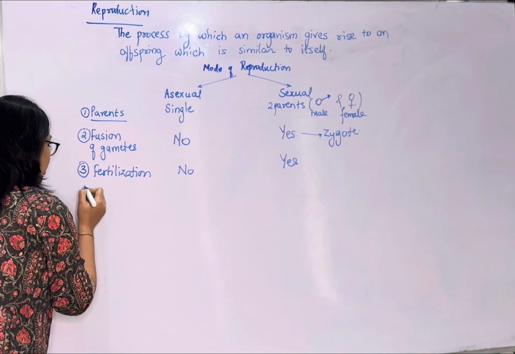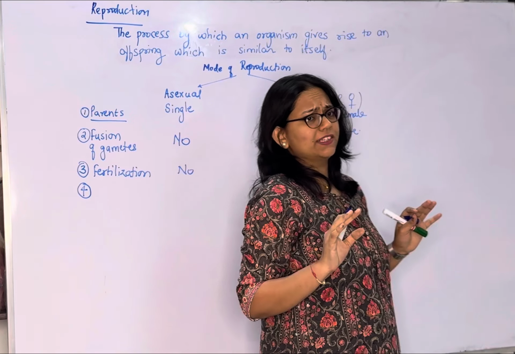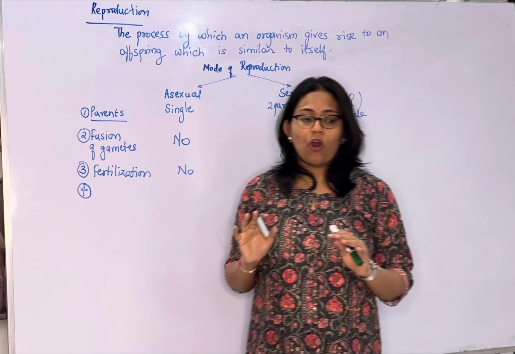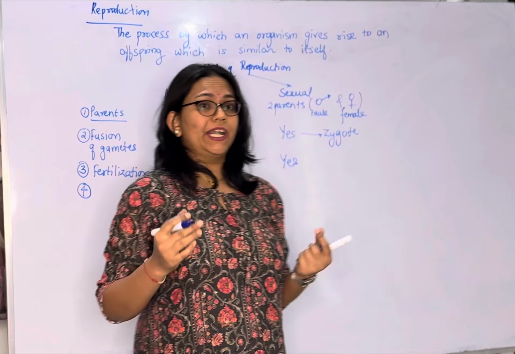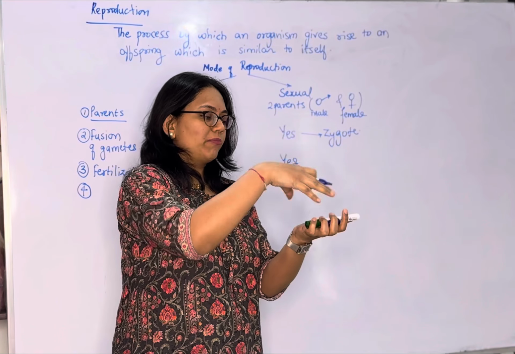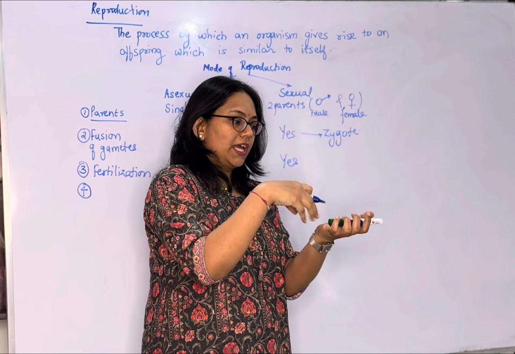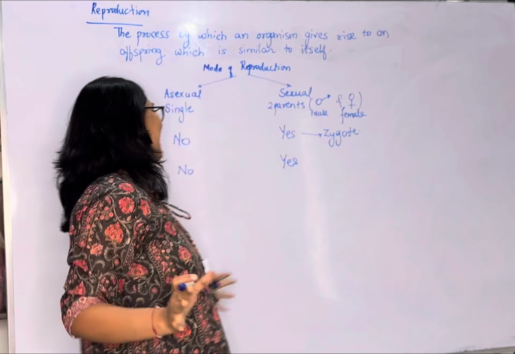Now, in certain lower organisms like amoeba or a very common bread mold, if you have seen bread mold growing on a piece of bread, sometimes fungus appears on the bread, right? If the fungus is there, it grows very rapidly.